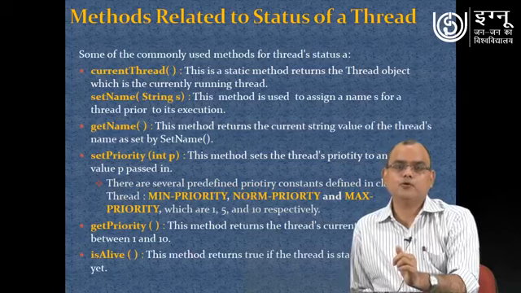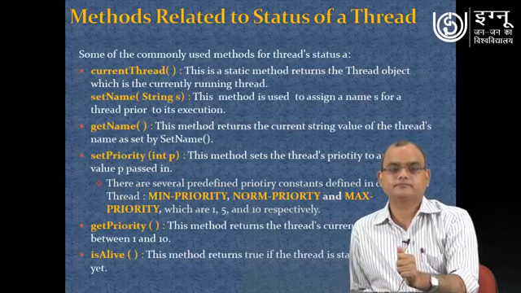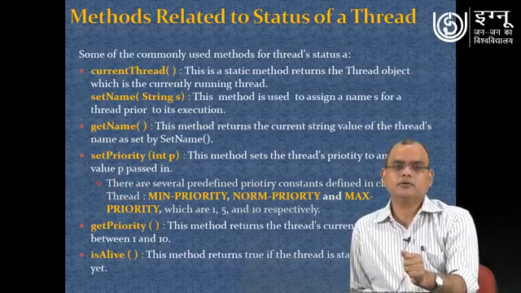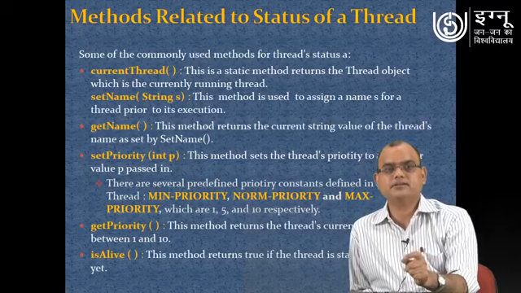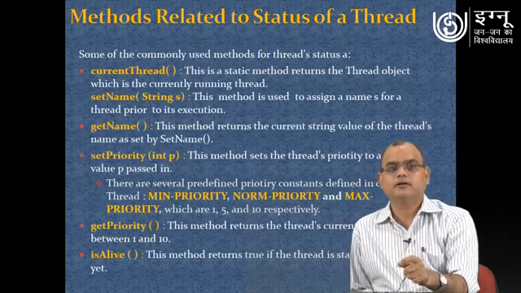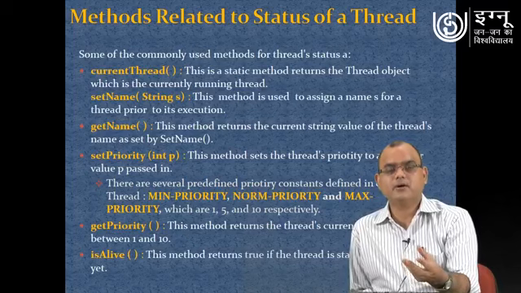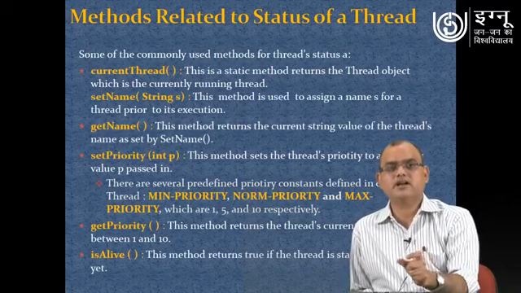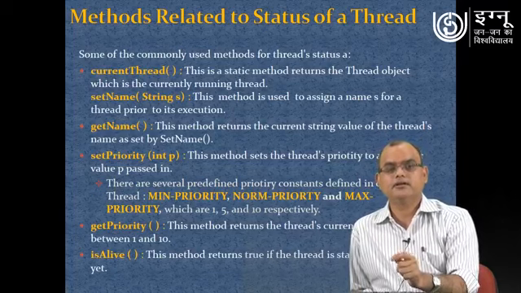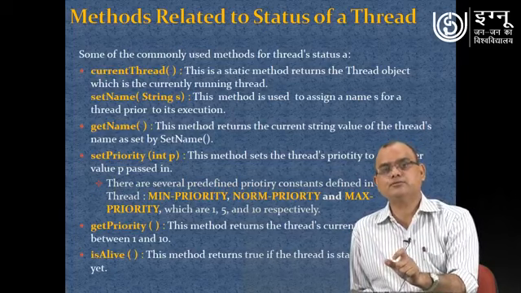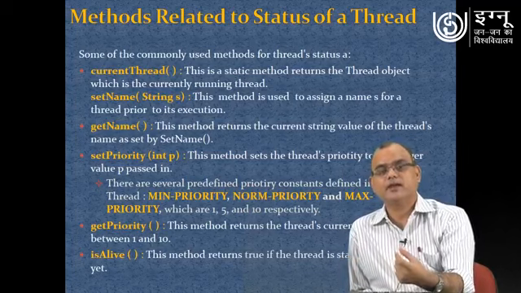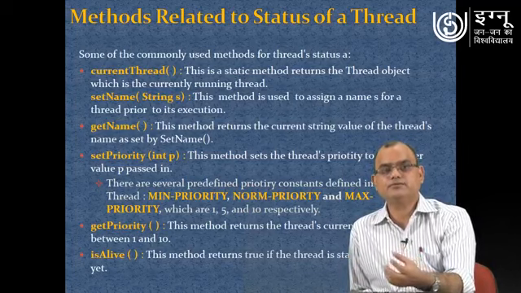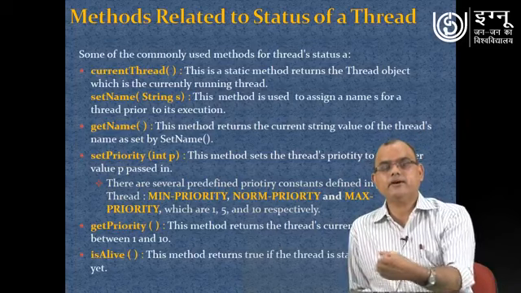Now, a few more methods related to threads are given here. One method is currentThread. This method is static and it returns information about the thread object which is currently running in your program. The setName method is used to assign a specific name to your thread, and similarly getName is used for getting the name of the specific thread.